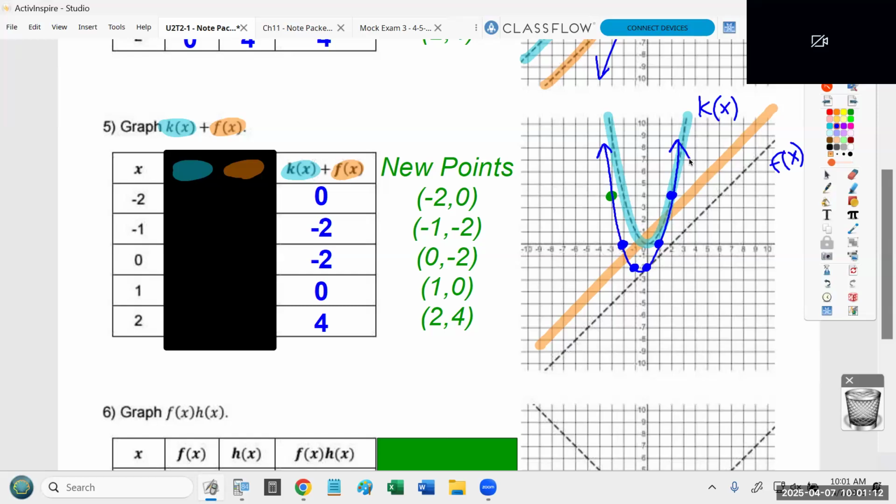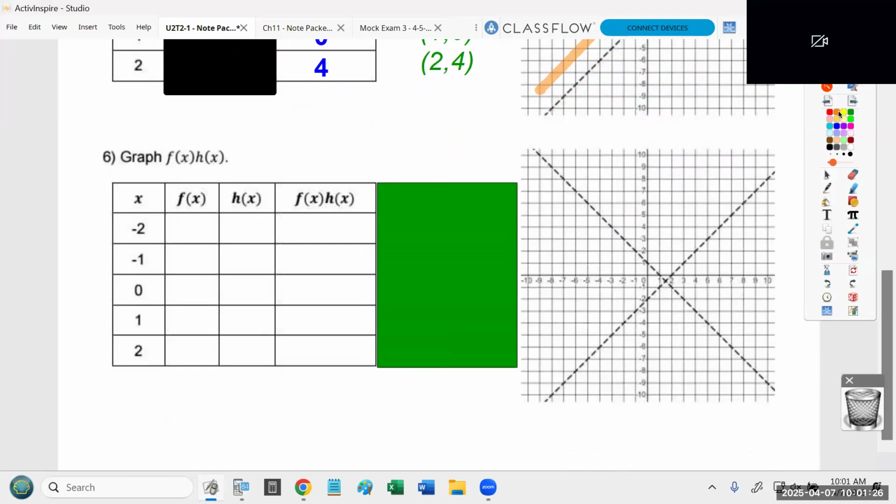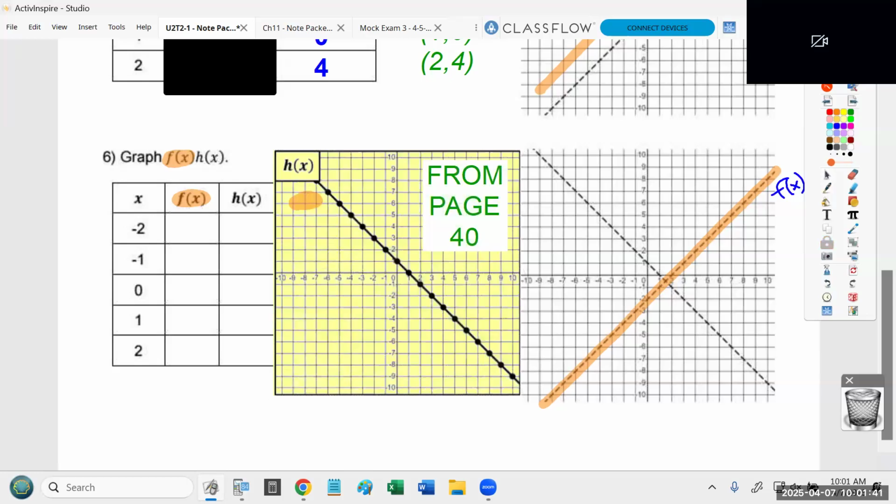All right, and we're down to one final example. Now in the last example, once again, we have a function that we keep using over and over again. In this last example today, we're again using f of x. So please go ahead and label this f of x. The other function, which again comes from the previous page, I'm going to label h of x. H of x is this line right here. So please go ahead and label this h of x.